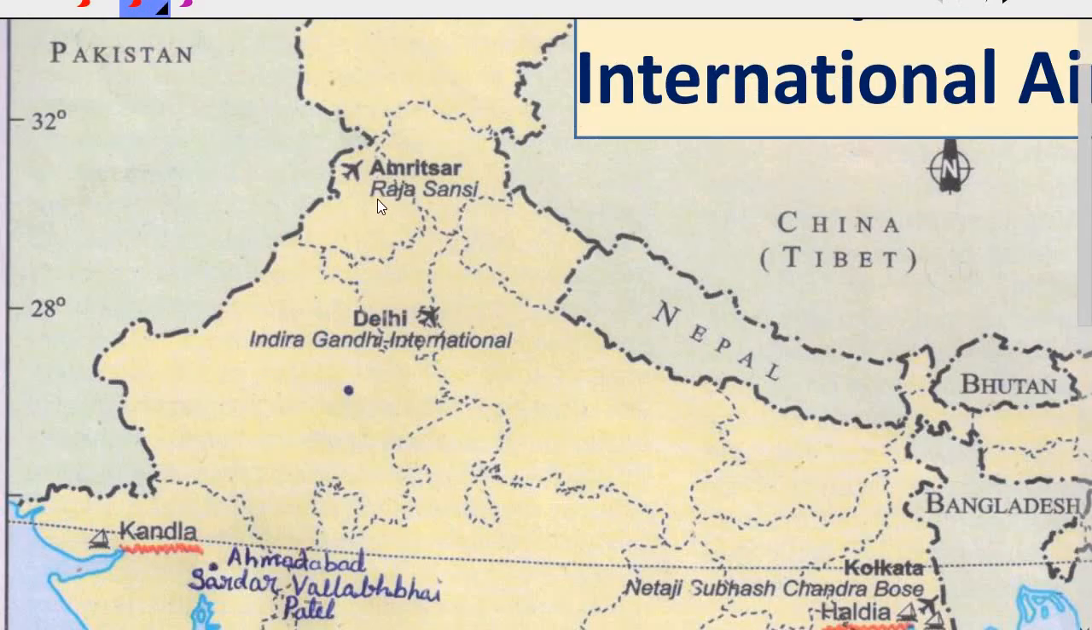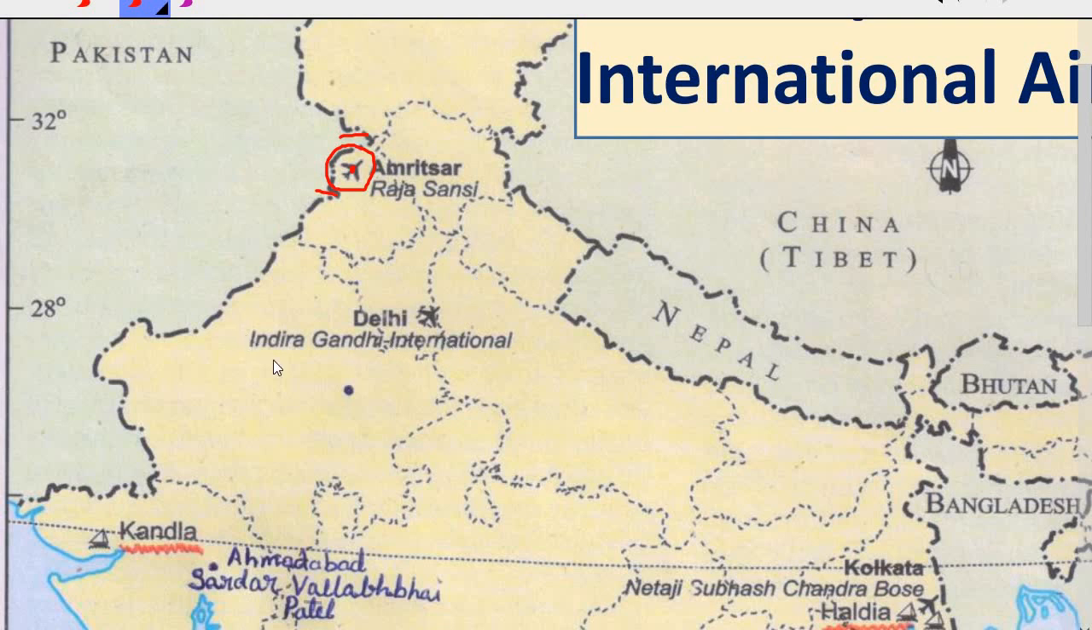Okay, so let us start from Raja Sansi International Airport. If you remember, where is it located? It is located in Amritsar, Punjab. And if you look at its location on the map, I think you can see these two curves. This one and this one. It is located between them in the upper part of Punjab. If you locate it here, you will get full marks for Raja Sansi International Airport.